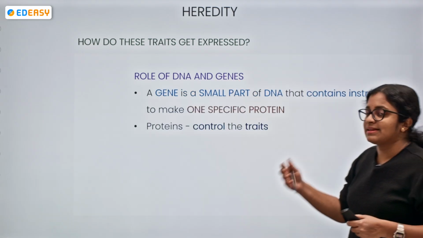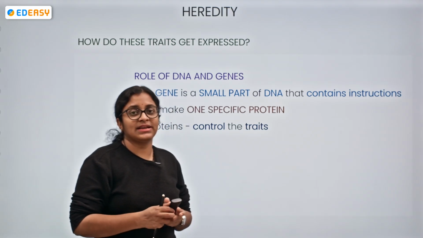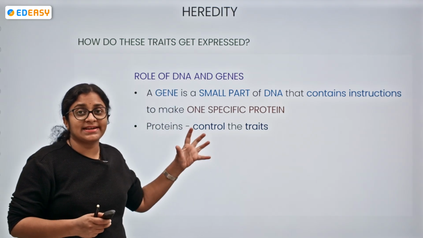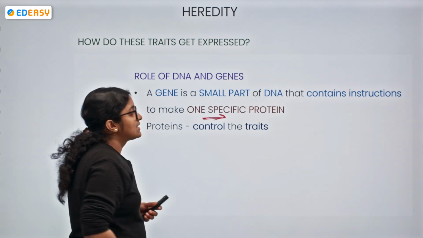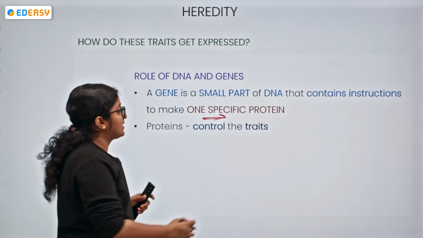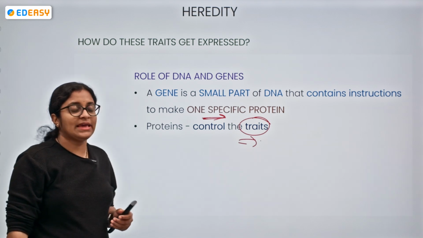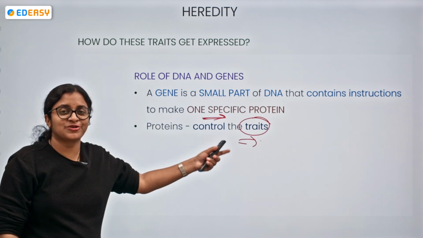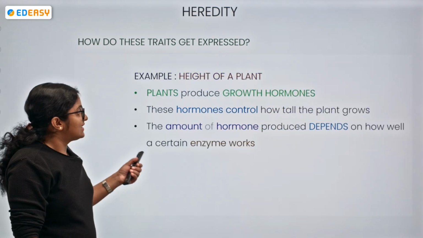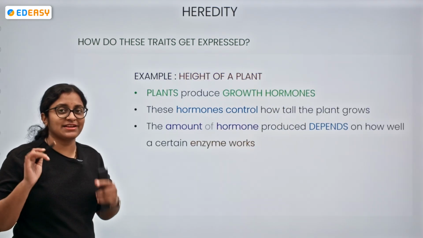So what is a gene? As we knew, it is a small part of the DNA, particularly the part which contains instructions for making specific proteins, and the proteins are the ones responsible for controlling the traits. But when there is an alteration, of course the traits also get altered, right? Let's take the example of the height of the plant in order to understand this statement.